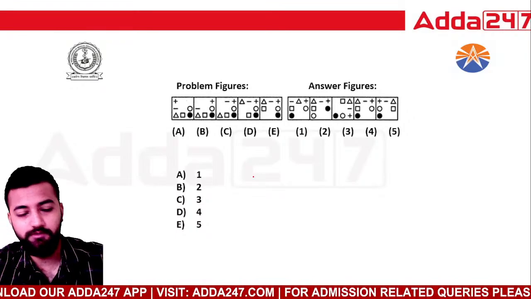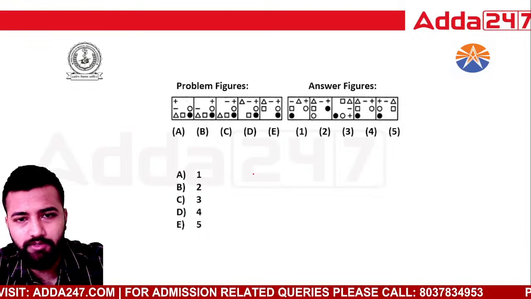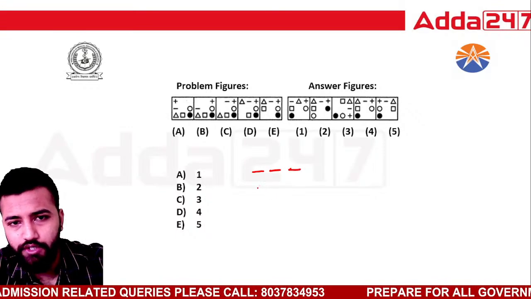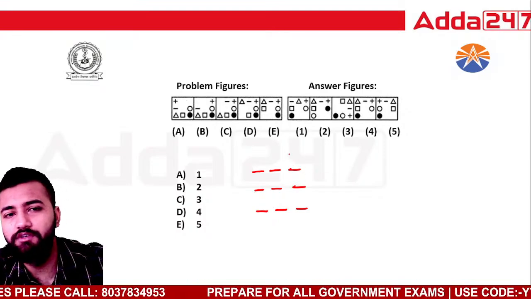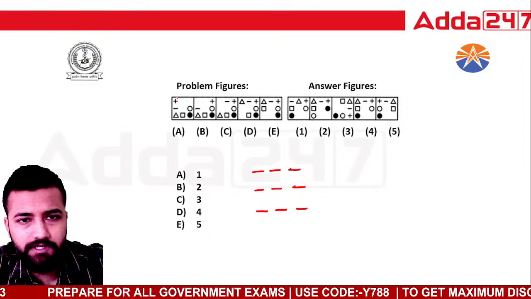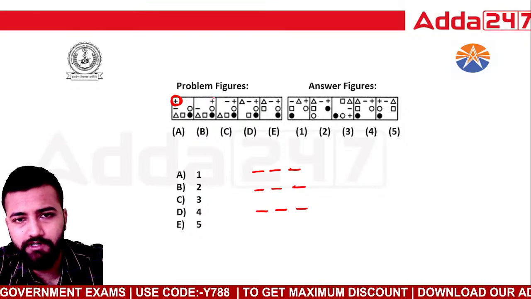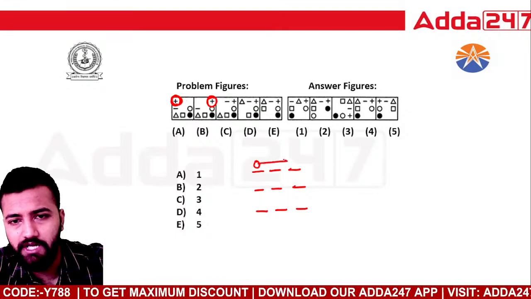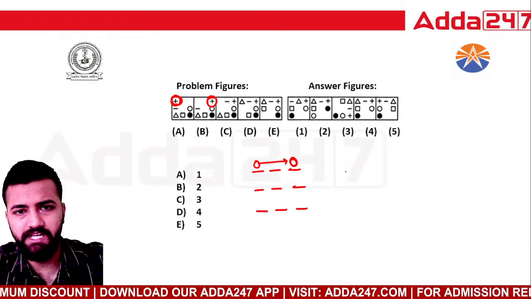Okay, let's do this question now. Within a few minutes, I'm sure you'll be giving me the answers. So in this particular question, I can make a line like this: 1, 2, 3, 4, 5, 6, 7, 8, 9. You don't have to put the symbols. You just have to see where the elements are shifting. I can see that from the first figure, my plus was at the top left corner. Now it has shifted to the top right corner. It was sitting here, and from here it has shifted out here.